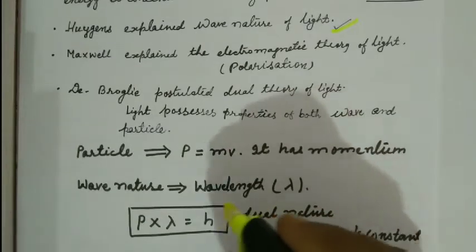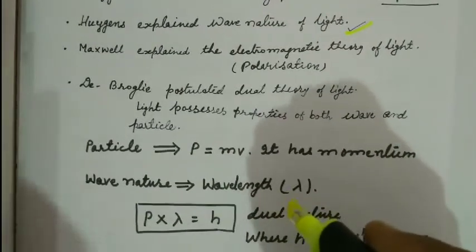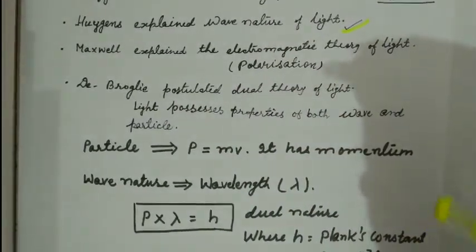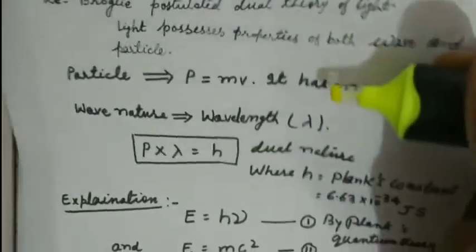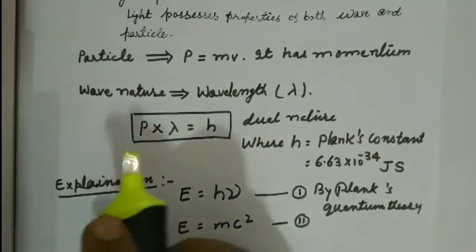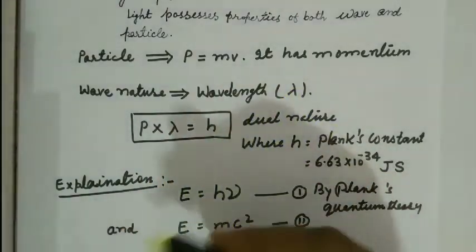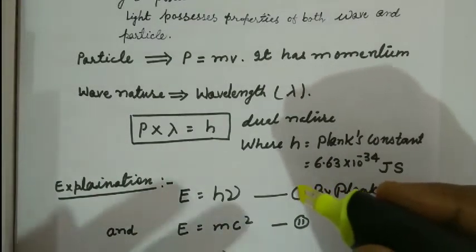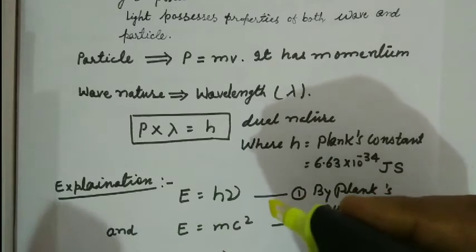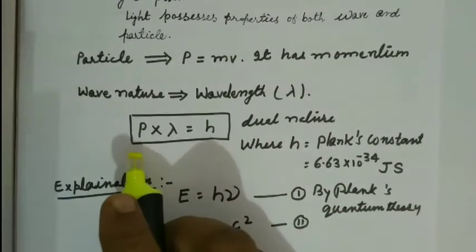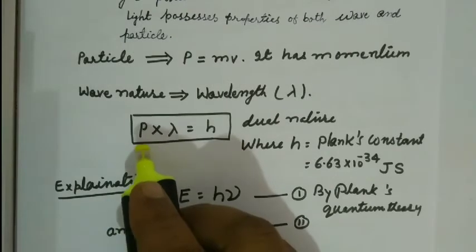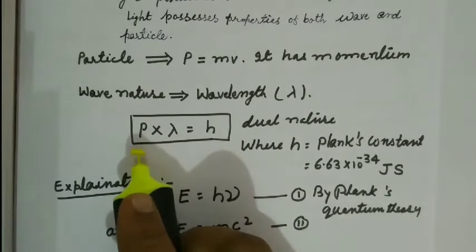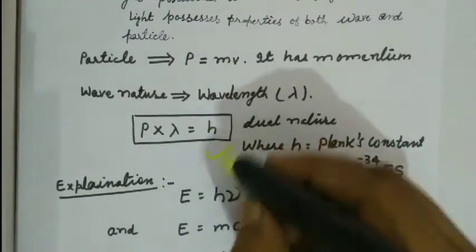De Broglie postulated the dual theory. It explained that light sometimes behaves as a particle and sometimes as a wave, and he successfully explained the relations. So light consists of frequency, wavelength, and has particle and wave nature, frequency, energy. Hence, as it behaves as a particle, it also has momentum. According to de Broglie, the product of momentum and wavelength becomes equal to